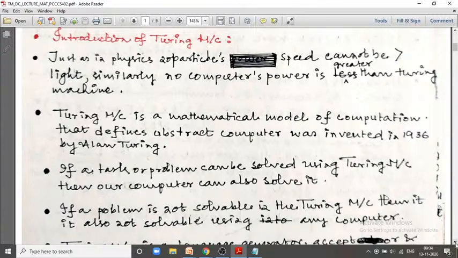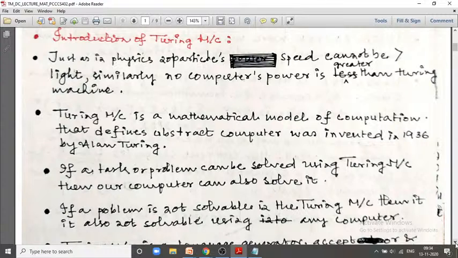And if a real life problem is not solvable or not recognized by the Turing machine, then it cannot be solved by the computer, or we cannot write any algorithm for solving that problem with the help of computer. So Turing machine has the same power as computer does. Turing machine is more powerful than all the logical machines.